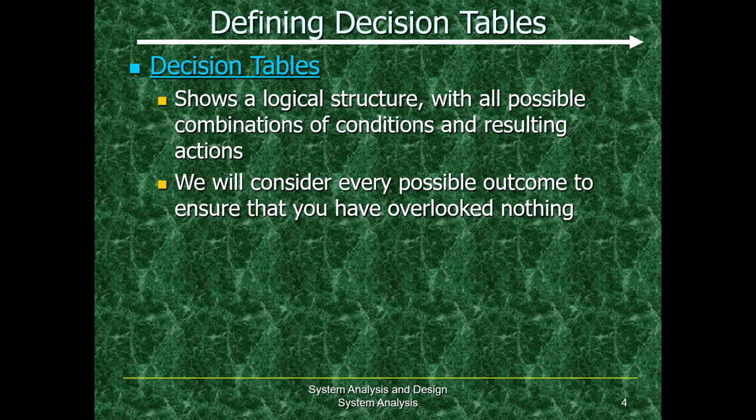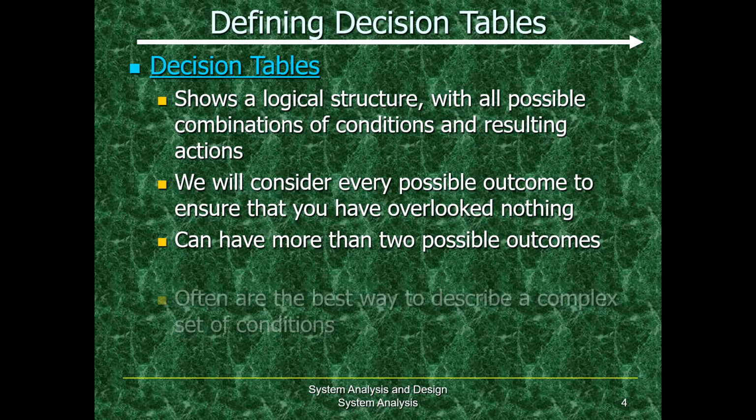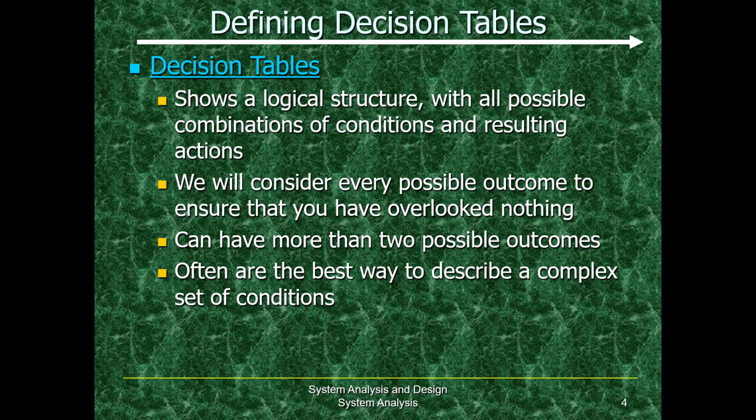We will look into every possible action and take into account each one of those actions and outcomes. So that's what a decision table is. We also need to keep in mind that a decision table can have multiple possible outcomes. We will see the best way to describe a complex set of actions.